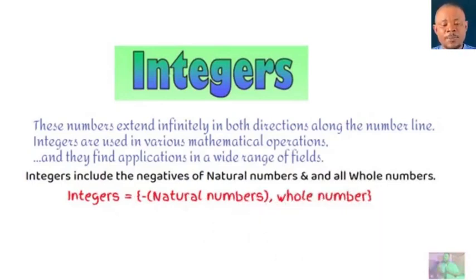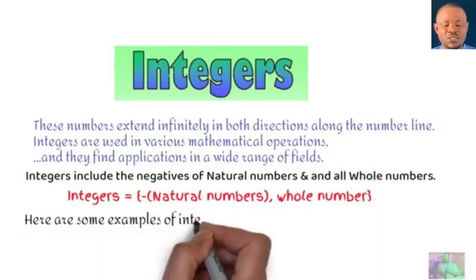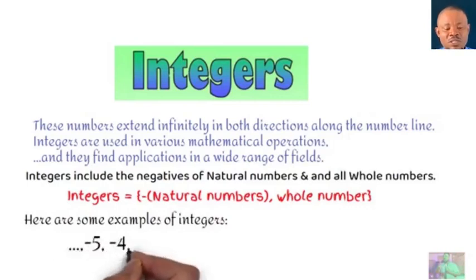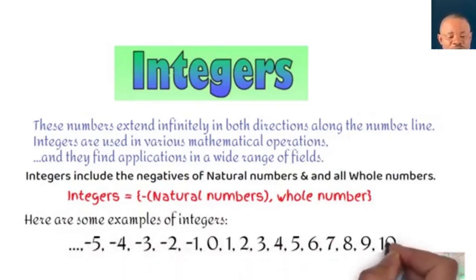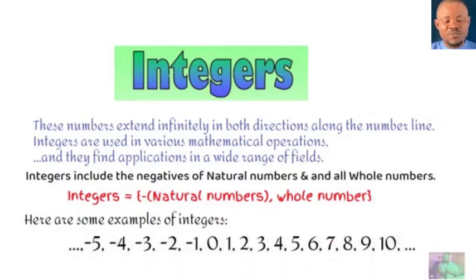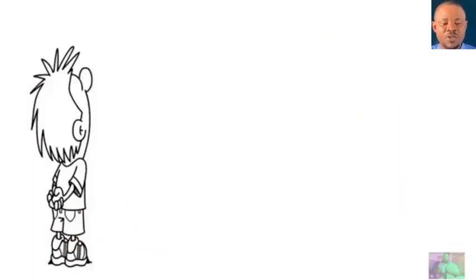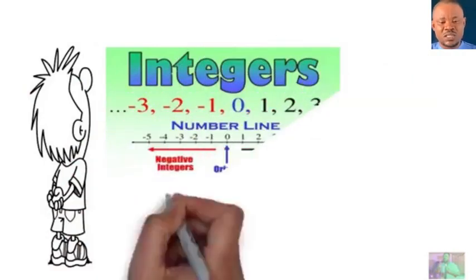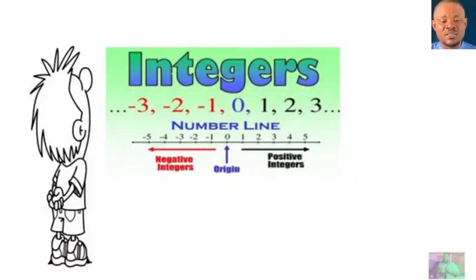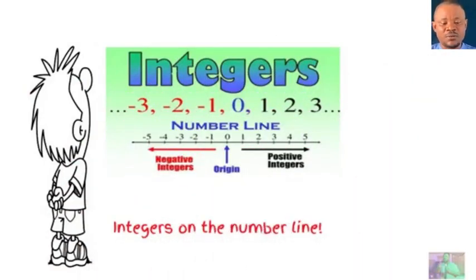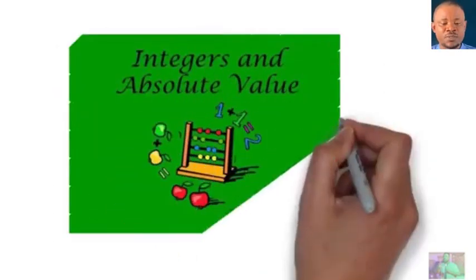But in mathematics, whole numbers are positive, including 0, while integers have both negative and positive, from negative infinity to positive infinity. Here, negative 5 up to 10, and it goes on like that. Remember to pause and go through these things. See that on the number line I have the integers, ranging from negative 3 to 3, and it continues in both directions.